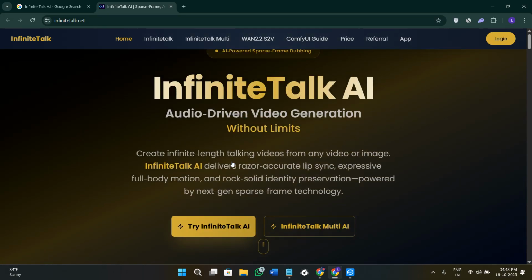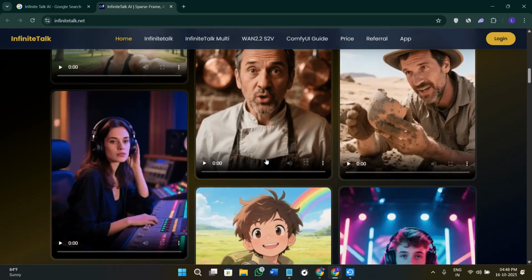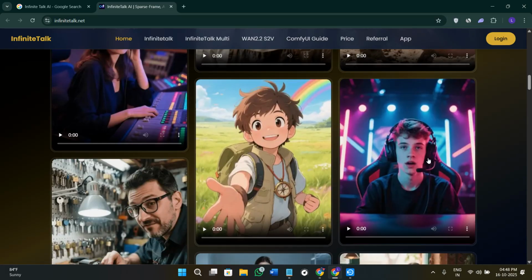This tool creates realistic human avatars that can speak any language with perfect lip sync and emotion. You just type your script, choose the voice and face, and within a second, it renders a complete video. And the best part is that for this purpose, you don't need any editing experience.